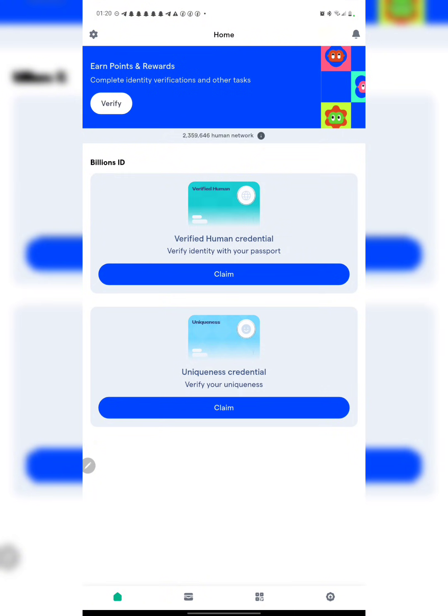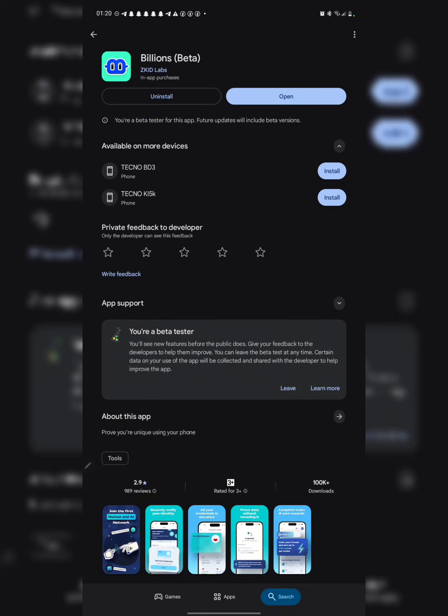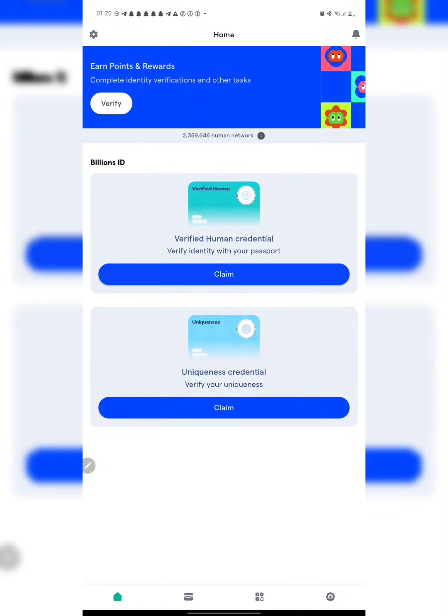So the first thing you need to do right now regarding the billion network airdrop is to go ahead and update your app. Make sure your app is actually on the latest version. Once your app is up to date, this is how your own page is going to look, and I'm going to be showing you all you need to do right now.